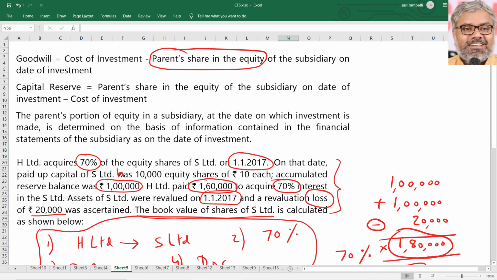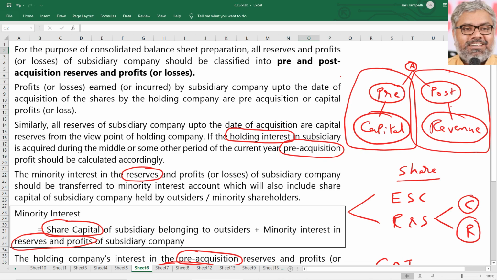And what is goodwill and what is capital reserve, we have also discussed extensively. Basically, goodwill or capital reserve, broadly we can call it the cost of control, is the difference between the cost of investment or cost of acquisition of shares in the subsidiary minus the parent's share in the equity of the subsidiary on the date of investment. The difference between these two. If it is positive, it is goodwill. If it is negative, it is capital reserve.